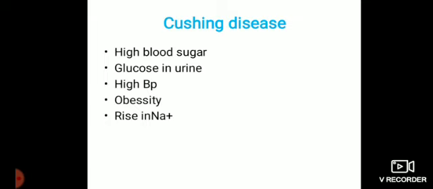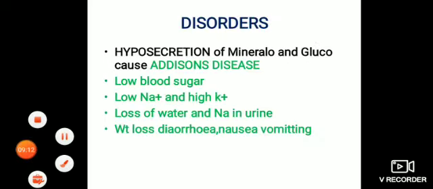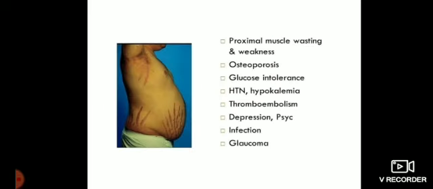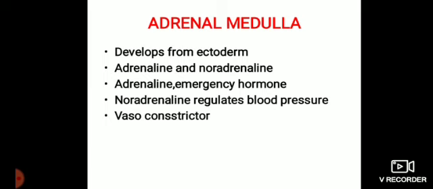The adrenal gland, or suprarenal gland, is very important in maintaining the function of the kidney. You can see here in the picture, this man is suffering from Cushing disease. Those who are interested in medical examination should study the diseases thoroughly. Now it was all about the adrenal cortex.